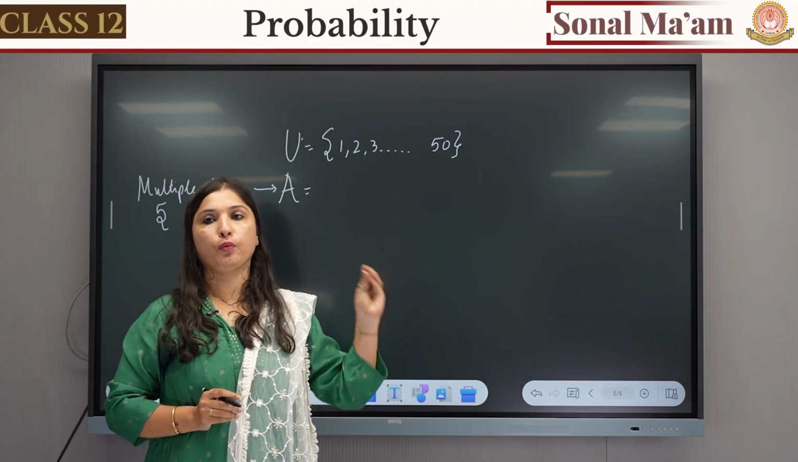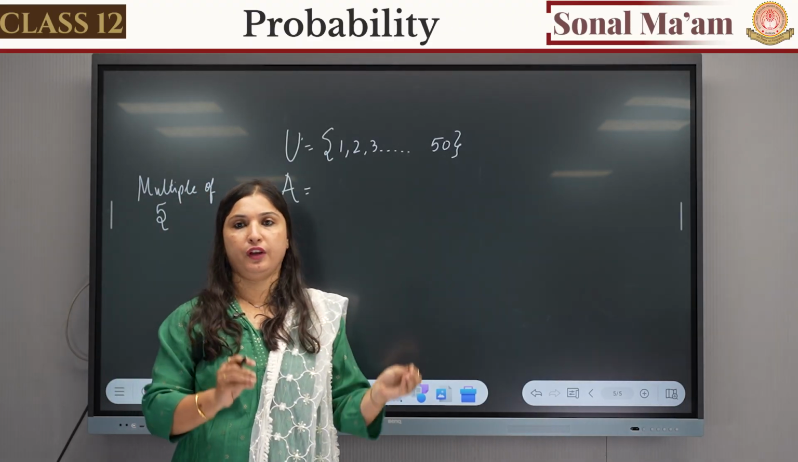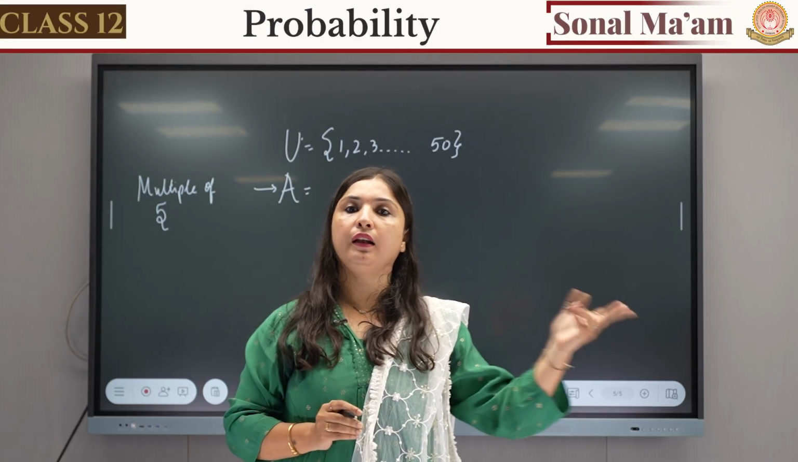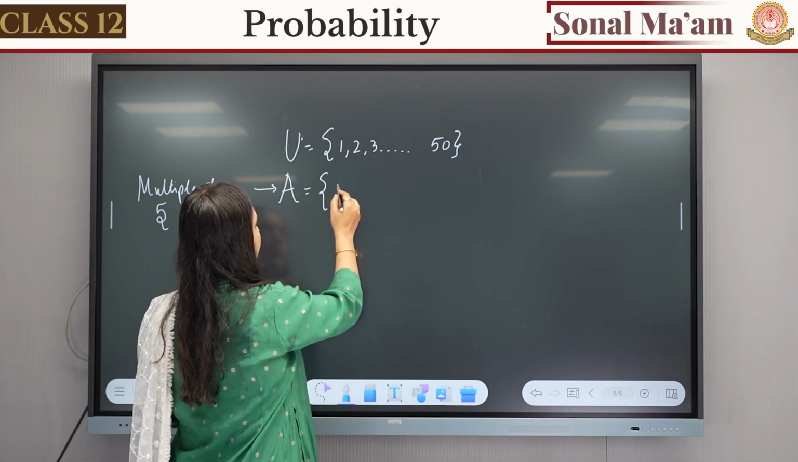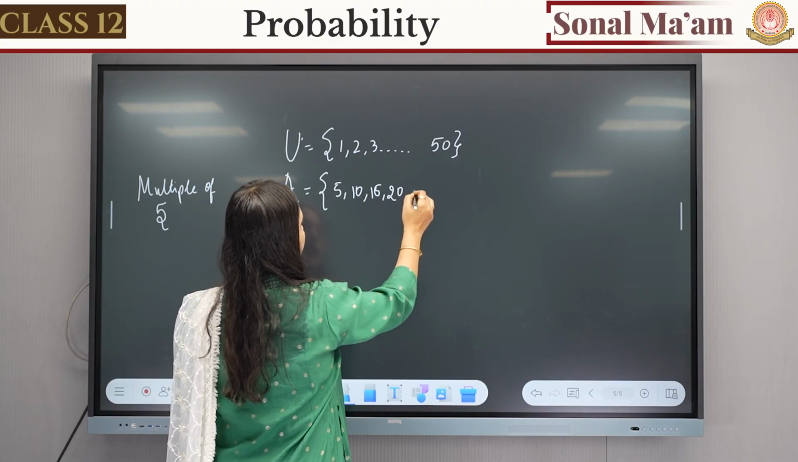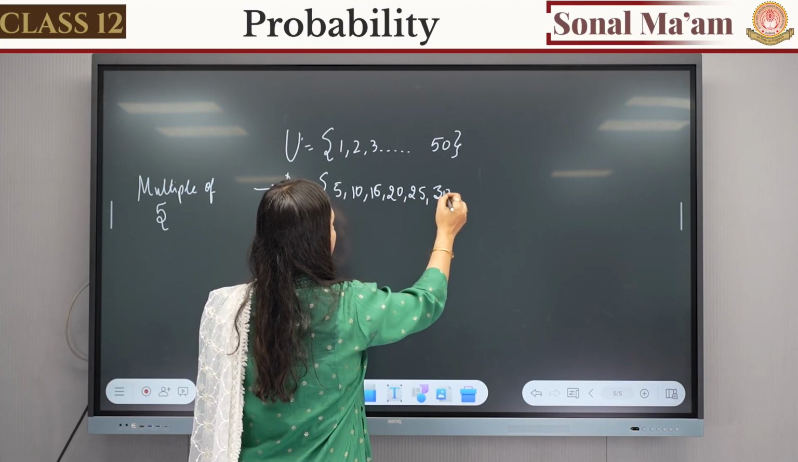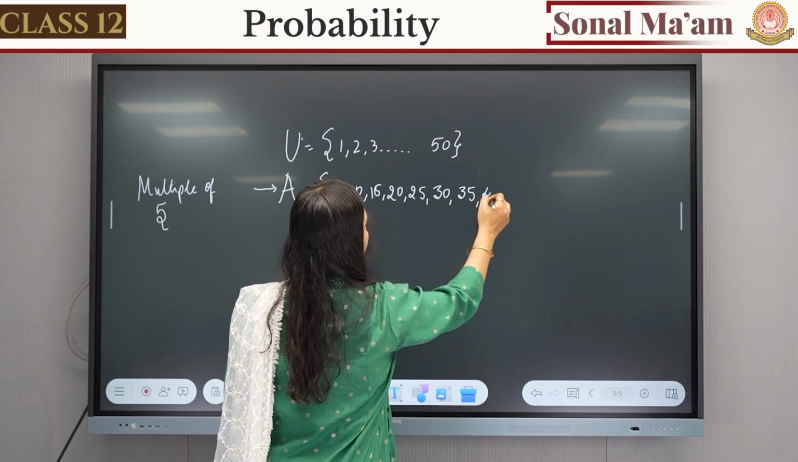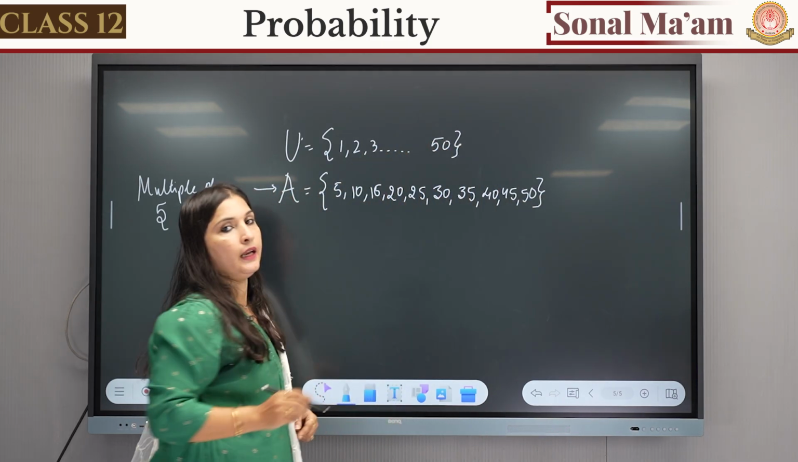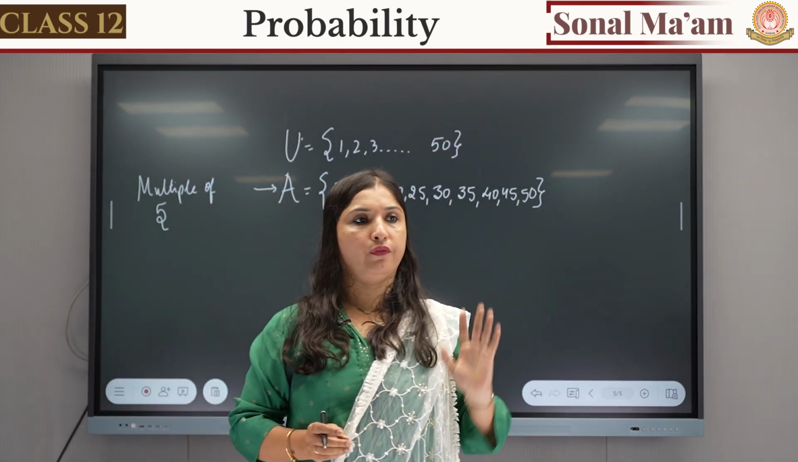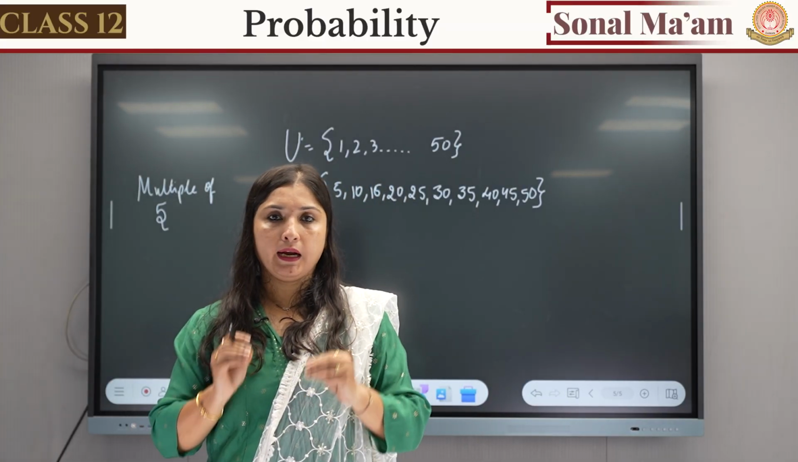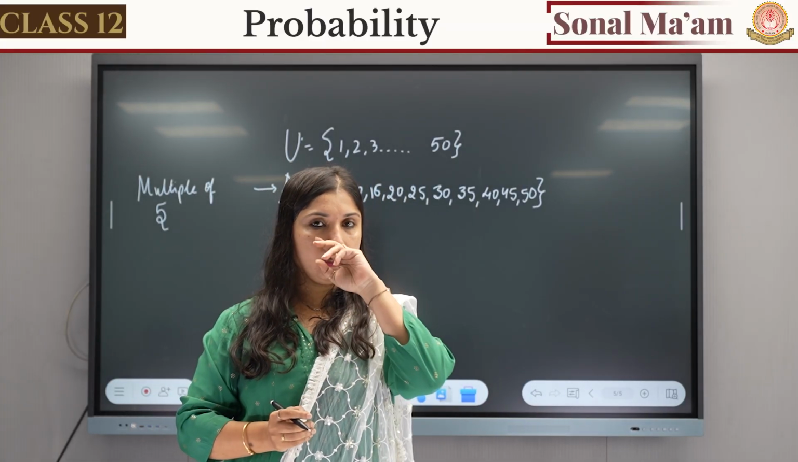Till where? Till 50. Why? Because it is said that our U is 1 to 50, so when you have to write the multiples of 5, the event A is multiples of 5 till 50. We will start from 5, 10, 15, 20, 25, 30, 35, 40, 45. Do we go beyond this? No, because we have to write till 50 only. Now we know how to make a sample space and an event, okay?